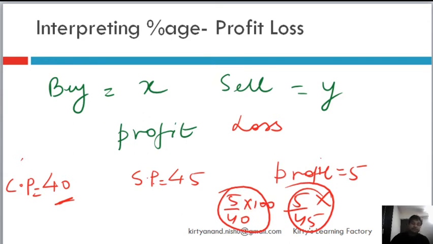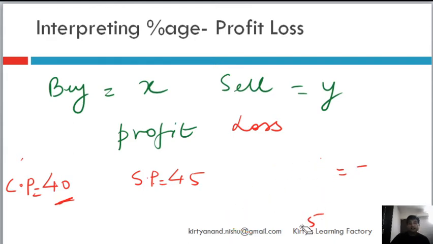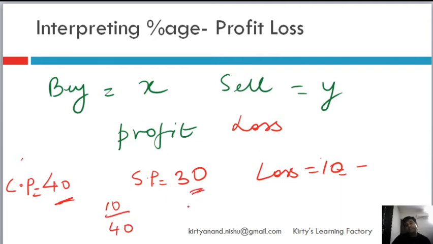Now if I sell at a price of 30 rupees, I make a loss of 10 rupees. Now my percentage of loss I will also compare on 40 rupees, because I bought it for 40 but now I am selling it off at 30. But this loss I have made on a 40 rupees base, right? I have not made this loss on a 30 rupees base.